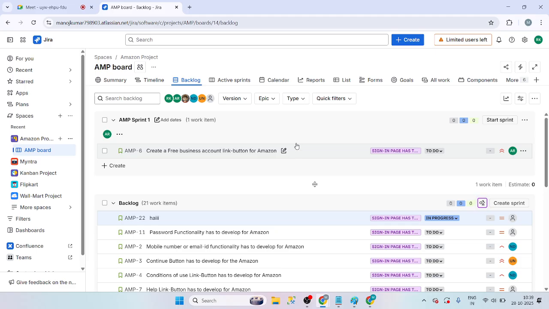So for example, let's say create a username and login. Let's say username, for example, Manoj, and password is password and a sign in button. Due to the time frame, I can only create the username field, and the remaining password field and the sign in button I cannot create. So I will be dividing it into two more tickets, or another extra sub ticket.